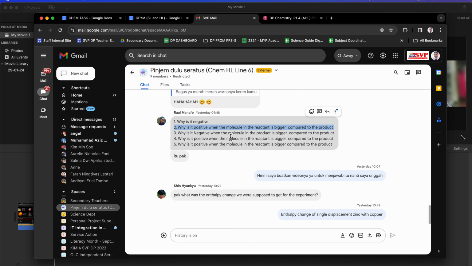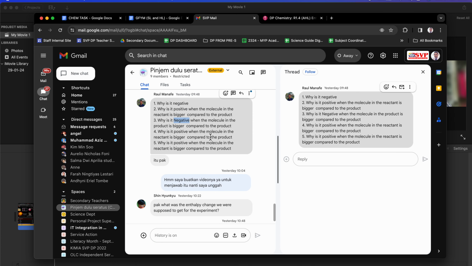Number 3, why is it negative when the molecule in the product is bigger compared to the product? I think you must have typed it wrong, maybe compared to the reactant. If this is compared to the reactant, and the molecule of the product is bigger, that's going to create positive, not negative. Remember, entropy change is product minus reactant. If the product is bigger than the reactant, then it's going to be positive.